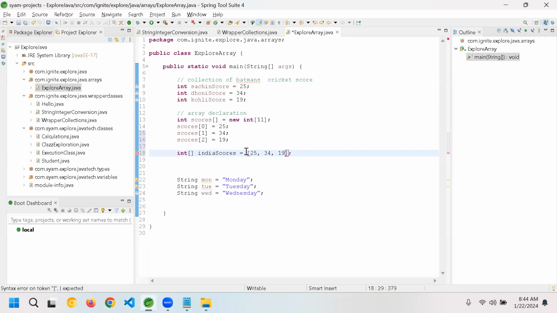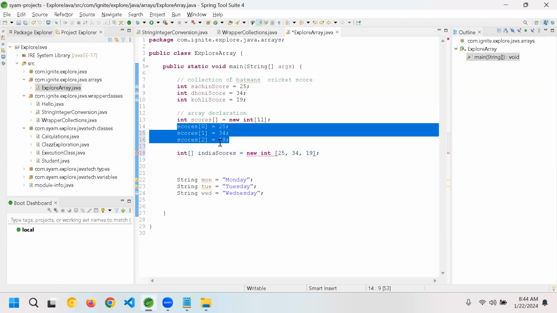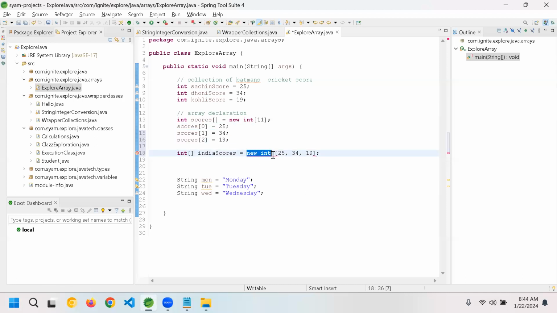So new int of... one moment, guys. I want to assign the values. See, directly, instead of assigning it separately, you can assign the values instantly like this. We usually do this with collections.